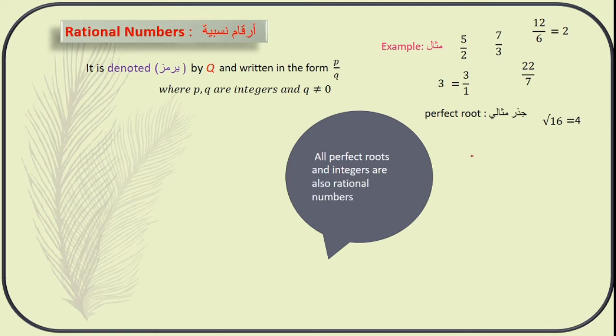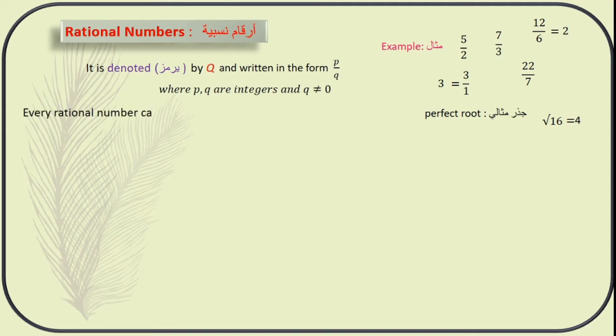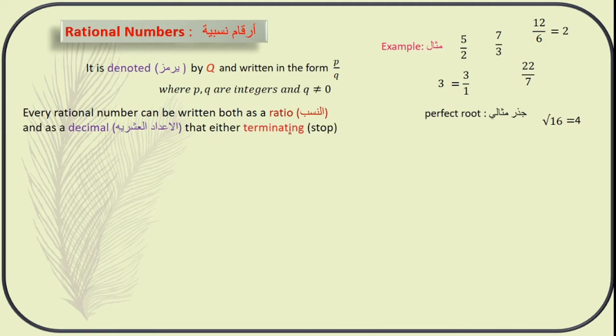Now, a very important note that you have to remember about rational numbers is that every rational number can be written both as a ratio and as a decimal that either terminates, meaning stops, or is recurring. Recurring means repeating. Let's try to understand this with an example.